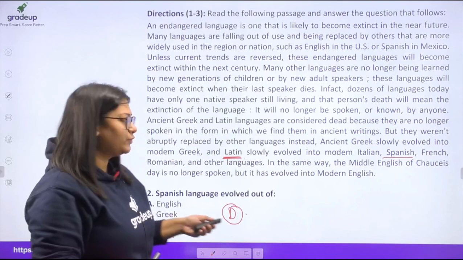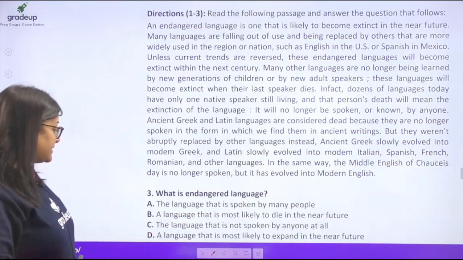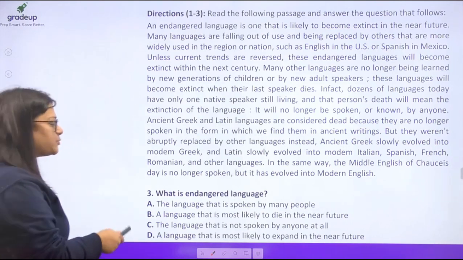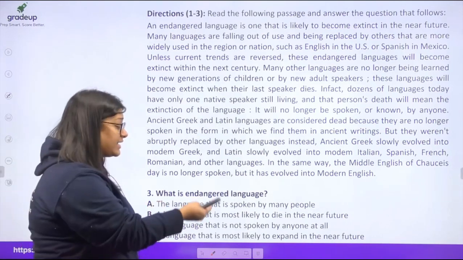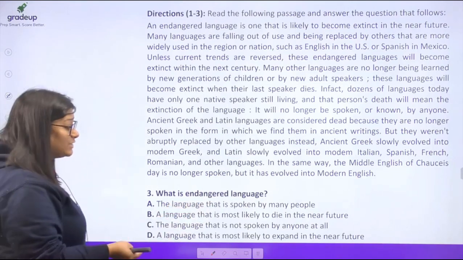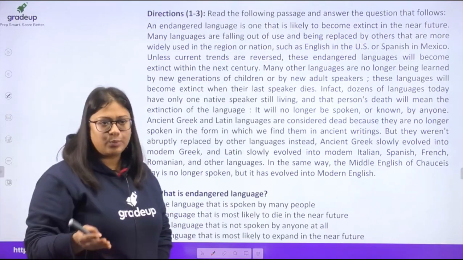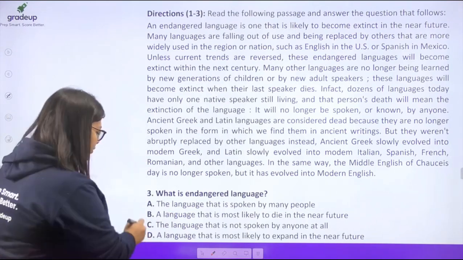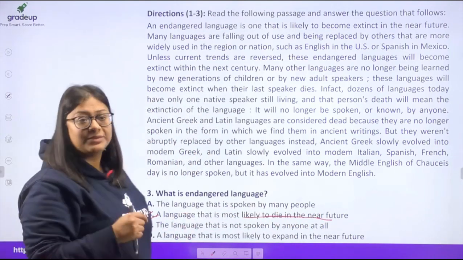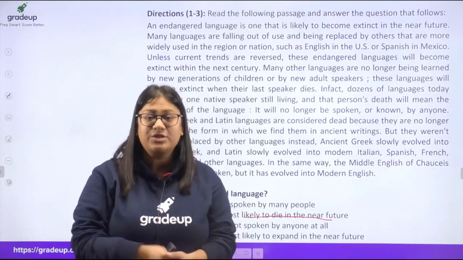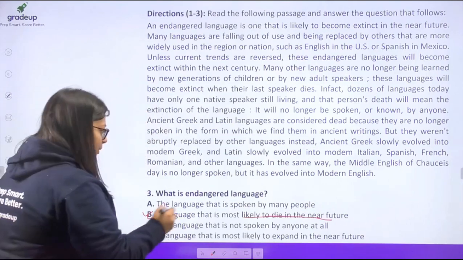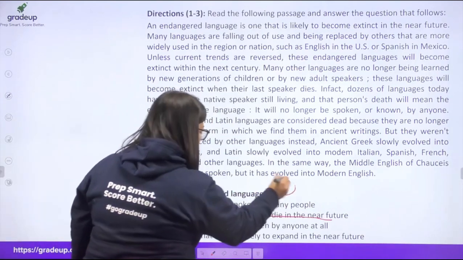Now moving on to the next question. What is an endangered language? A language that's spoken by many people, a language that's most likely to die in the near future, a language that's not spoken by anyone at all, or a language that's most likely to expand in the near future. Clearly, without any if or but, the answer is going to be option B. A language that's most likely to die in the near future, therefore we consider it to be endangered. So that's about question number 3. The correct answer is option B.